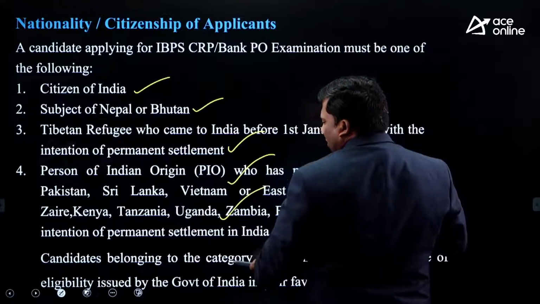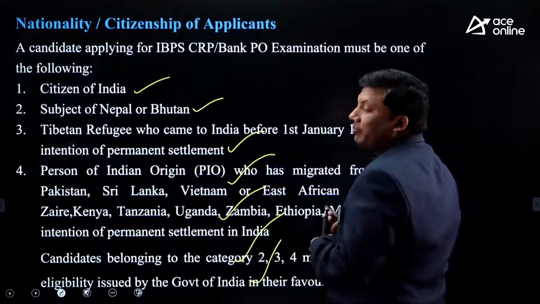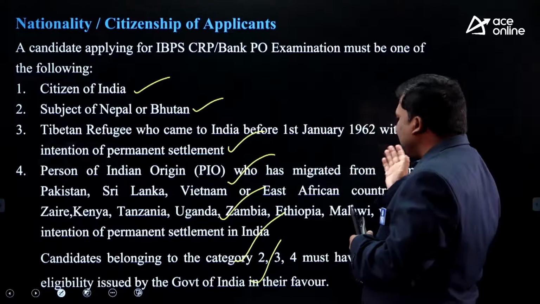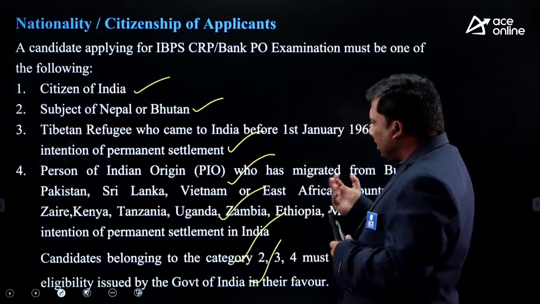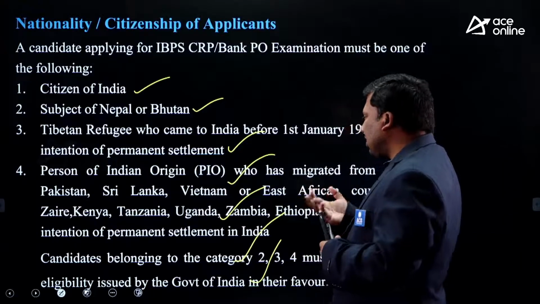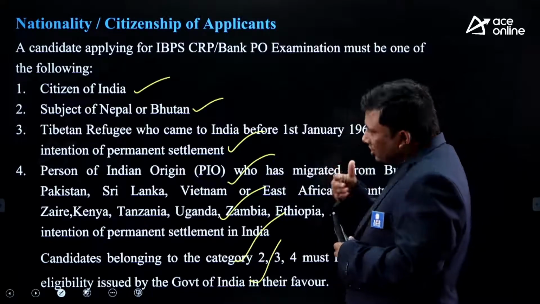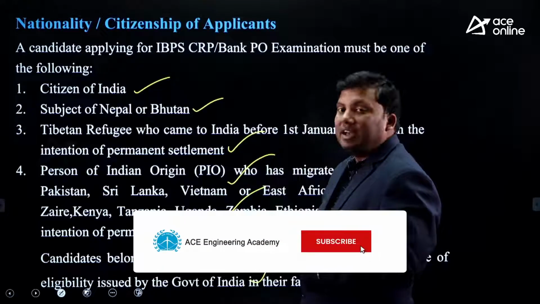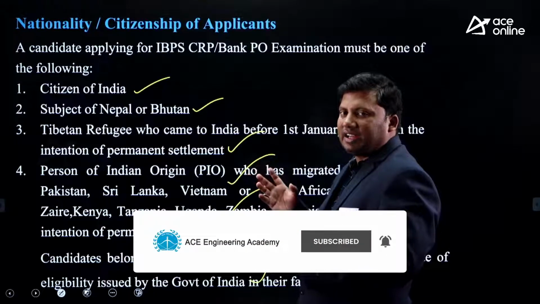In case you belong to any of these categories, a person of Indian origin who has migrated from Burma, Pakistan, Sri Lanka, Vietnam, East African countries, Zaire, Kenya, Tanzania, Uganda, Zambia, right? If you are a migrant belonging to any of these categories, you can still write the examination.